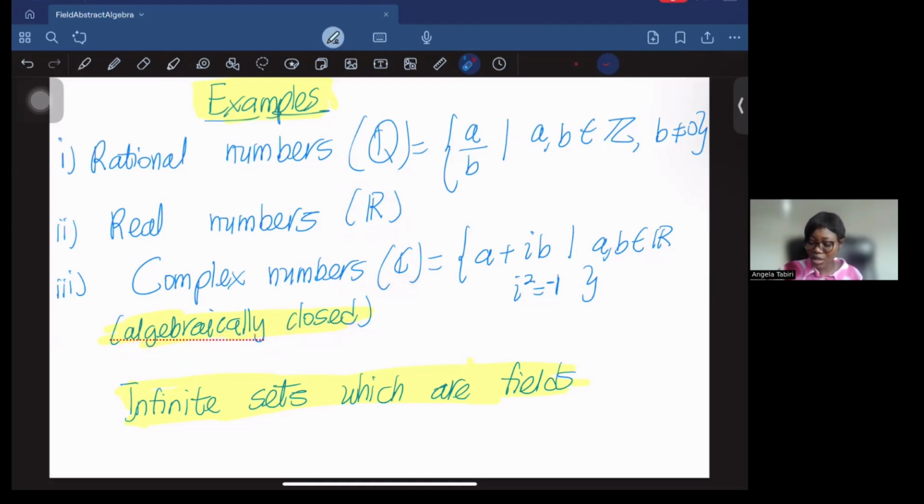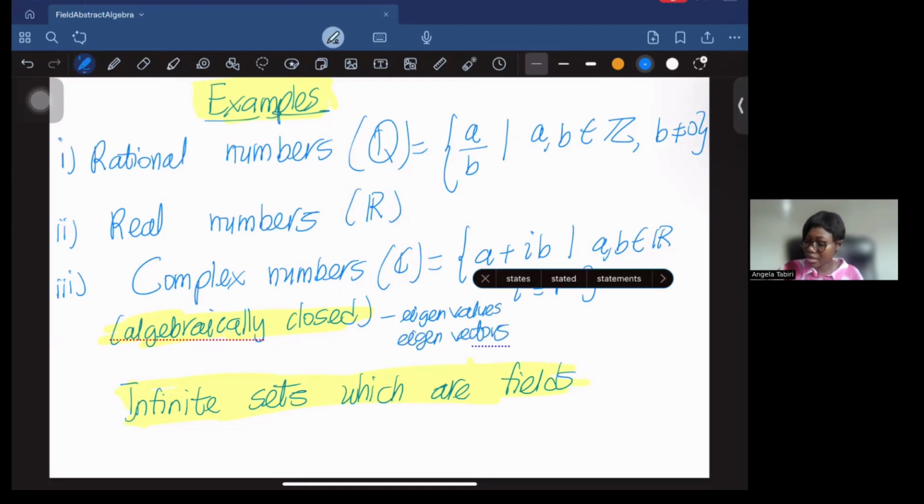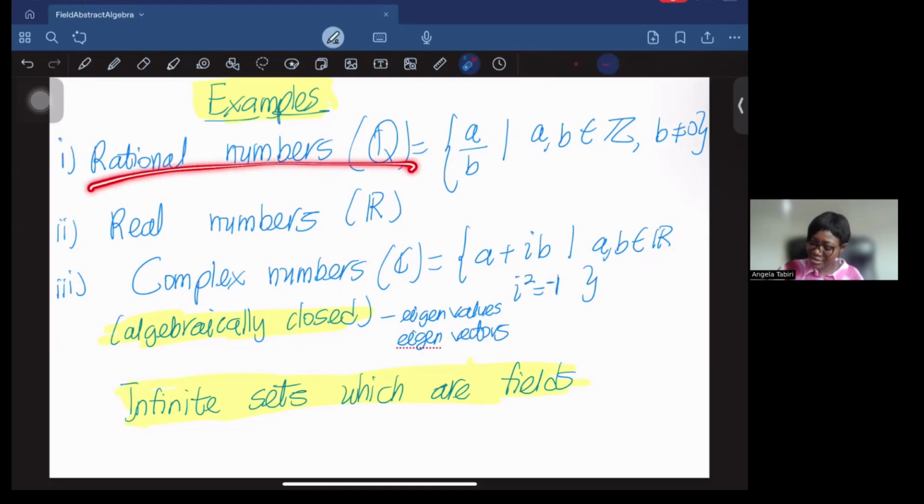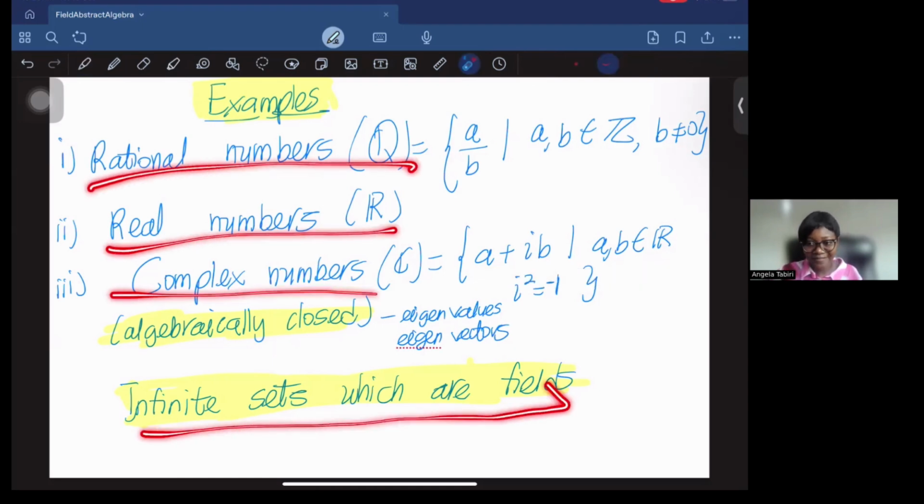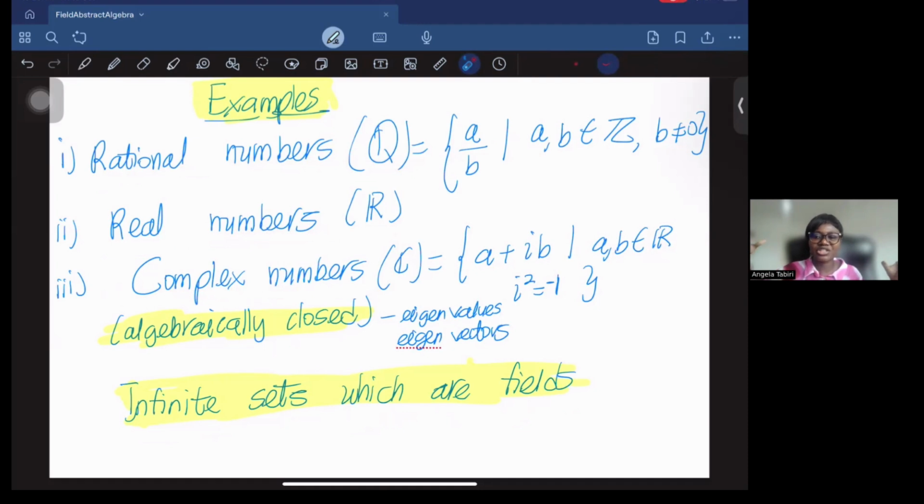So this is quite special in terms of a field. So the set of complex numbers is an algebraically closed field, which plays a very important role, especially when you are looking at eigenvalues and eigenvectors, which we will look at later on in this series. All these examples here are examples of infinite sets which are fields. So that means they are very large. But can we look at some finite sets which are fields?